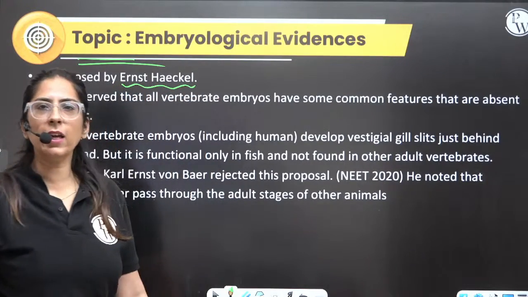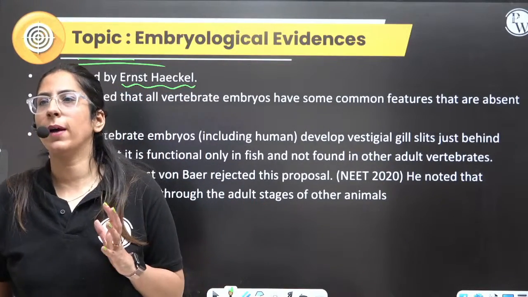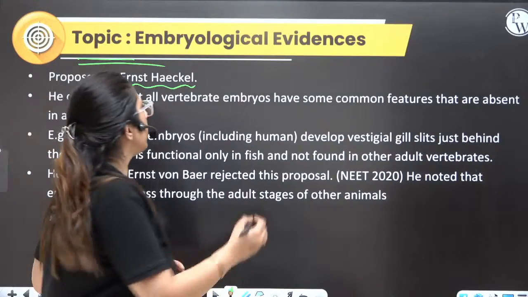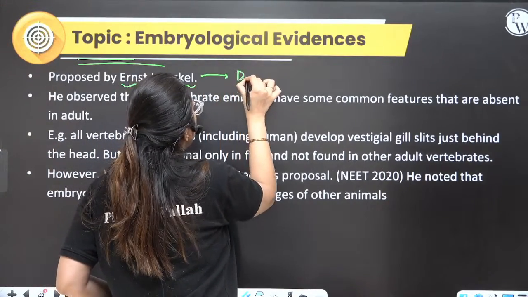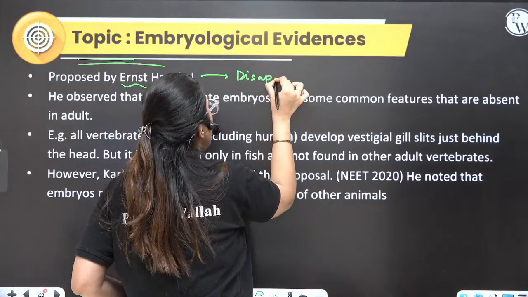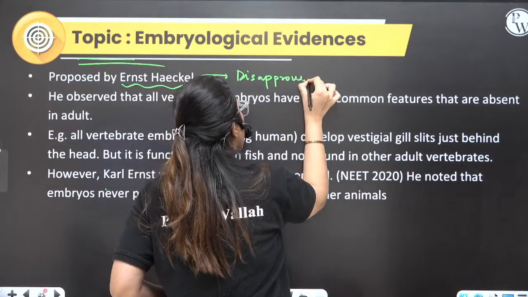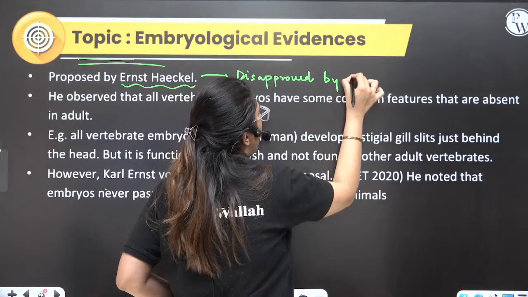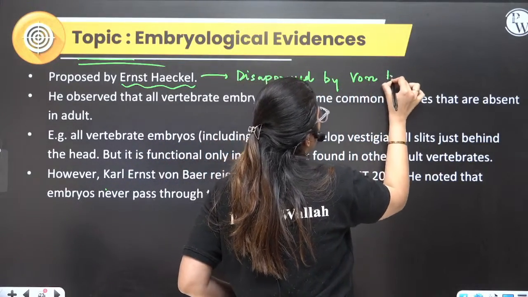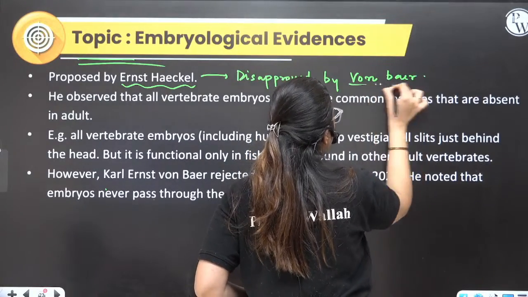Right? Very important. It was disapproved by, who disapproved it? Very important question. By von Baer. Very, very, very important.